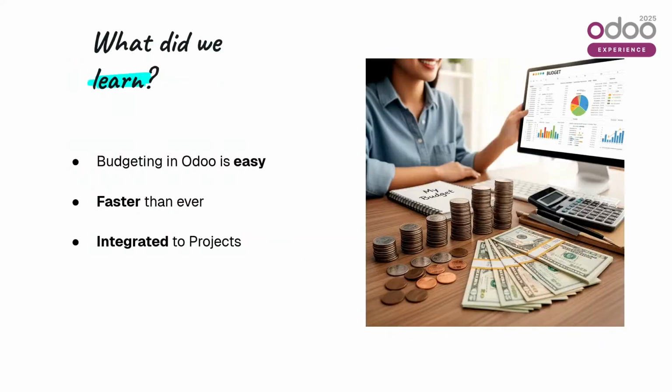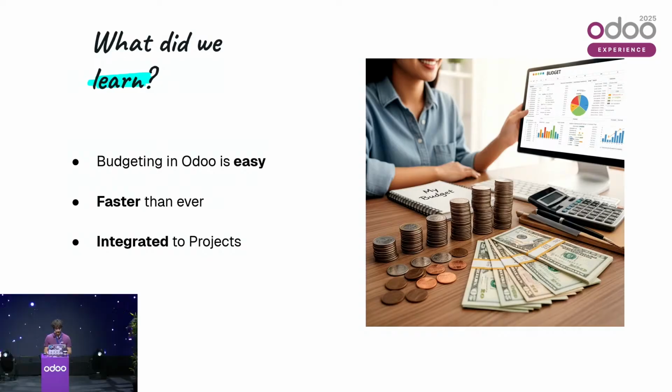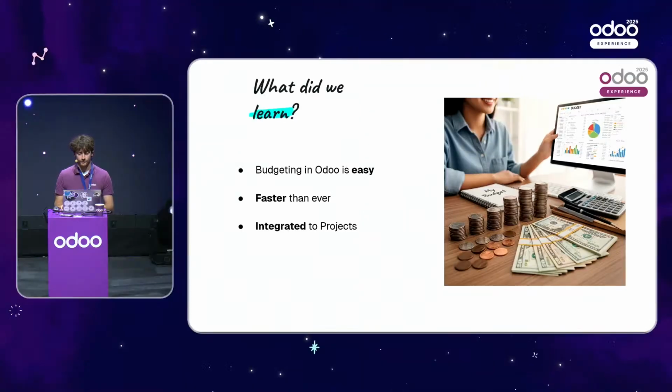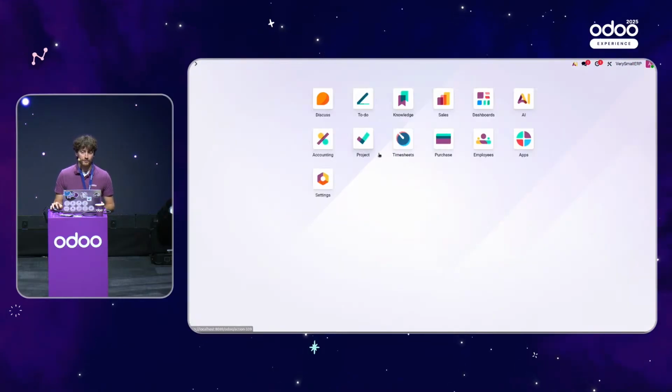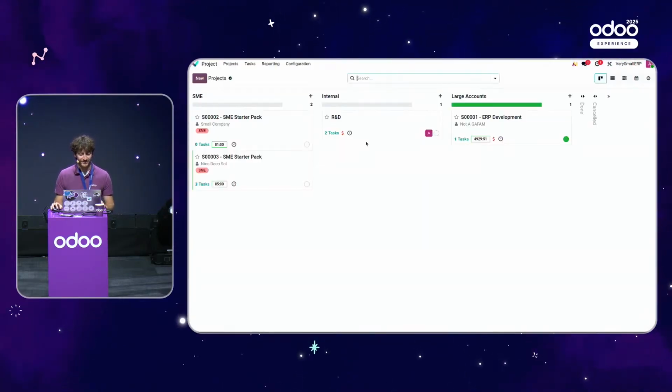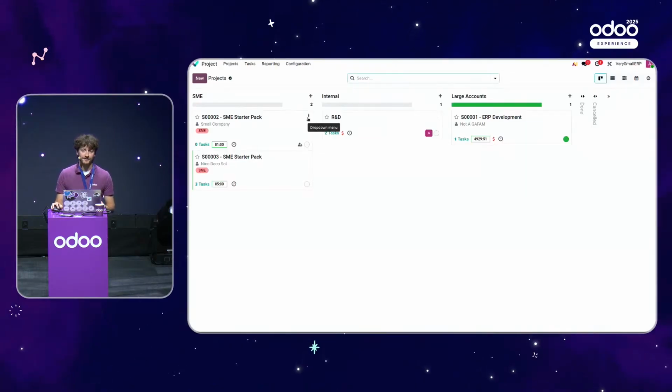What did we learn today? Well, we learned that budgeting in Odoo is quite easy, that it is super fast. We just need to put the right analytic dimensions and accounts on all our lines. But there is still something that I didn't show you, because we might also want to automate stuff. You might be wondering how the timesheets were linked to each line. Well, that is super easy.